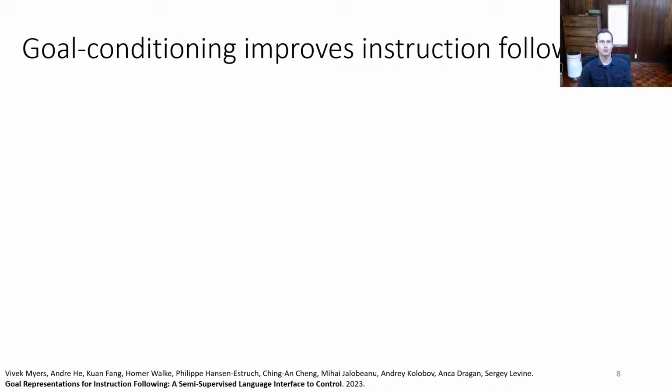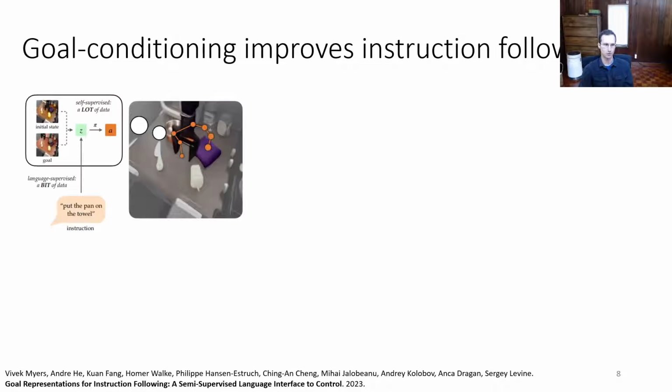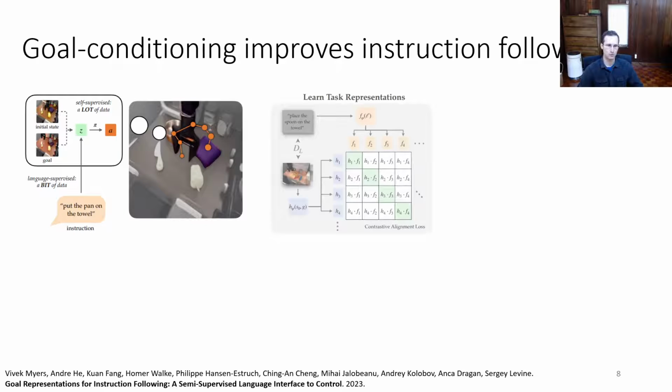For example, one of the ways that we could improve instruction following with goal conditioning is if we have a setting where we have lots of unlabeled data, so this might be more readily available data, where we just have trajectories and actions, and then some subset of data that is labeled with language instructions like put the pan on the towel, right? And perhaps what we'd like to do is use a little bit of the supervised data with a large amount of unlabeled data to get more effective instruction following policies.